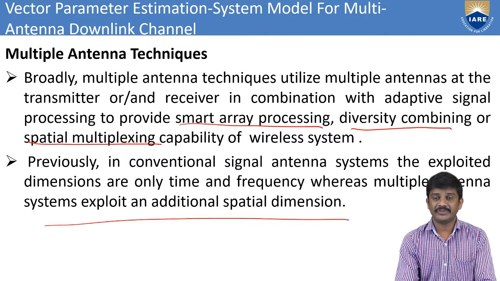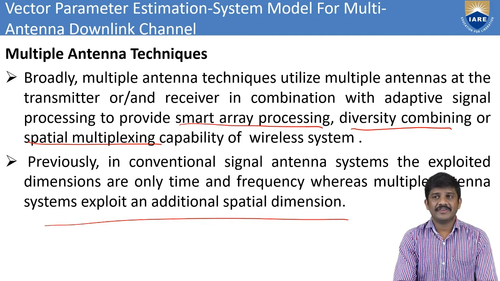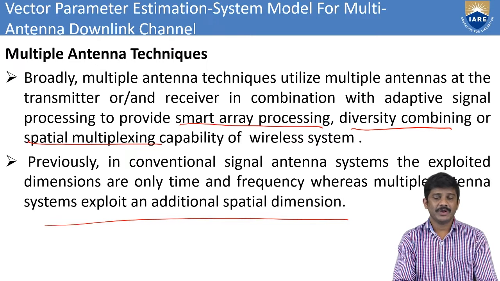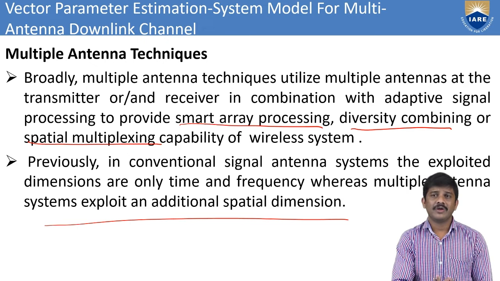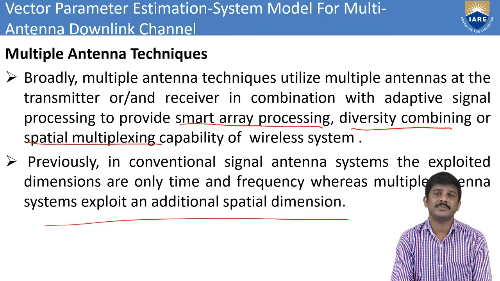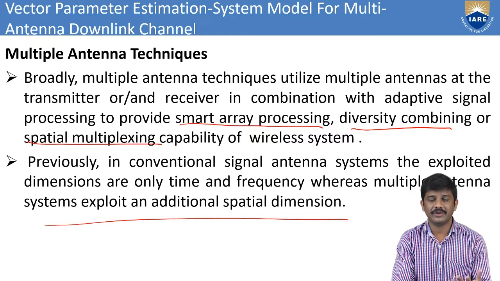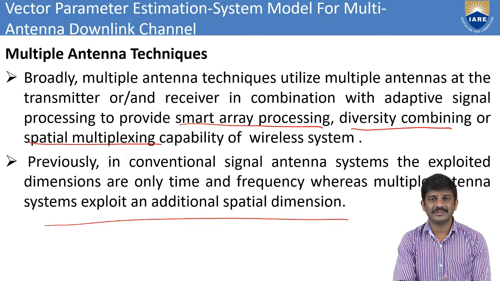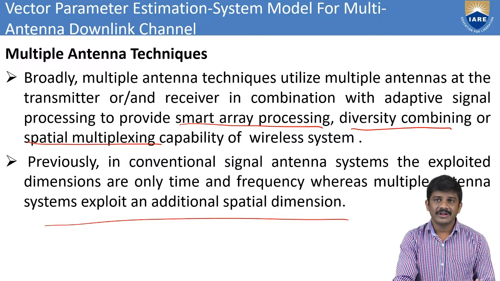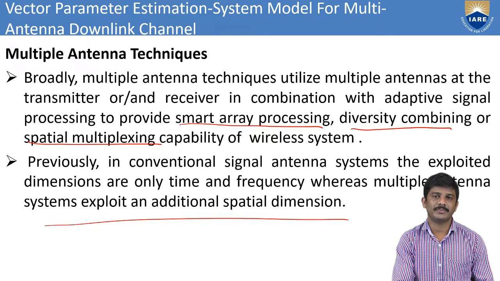Previously we had the conventional system that provides only time or frequency, without covering multiplexing. But now we are having the smart array processing, diversity combining, spatial multiplexing, and the capability of the wireless system. This is the new modern network that we can consider.